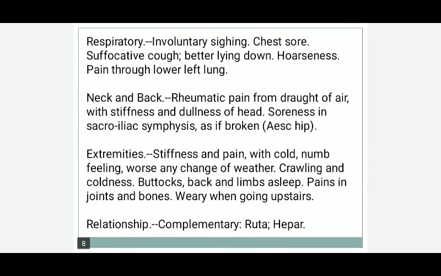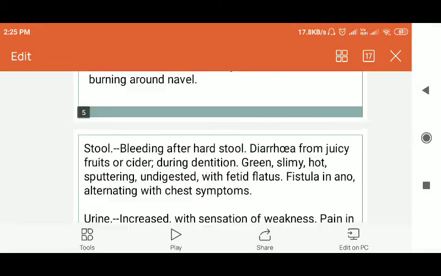Then extremities, stiffness and pain with cold, numb feeling, worse with any changes of weather, crawling and coldness, buttocks, back, limbs asleep. Buttock, back and limbs feel asleep, which means there is a lot of numbness and weakness in that part. Pain in joints and bones, worse when going upstairs. They feel very tired when going upstairs. Relationship: complementary to Ruta and Hepar sulph. So this is all about your